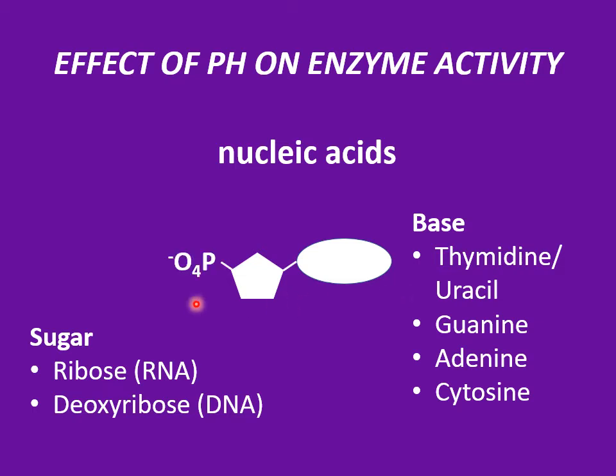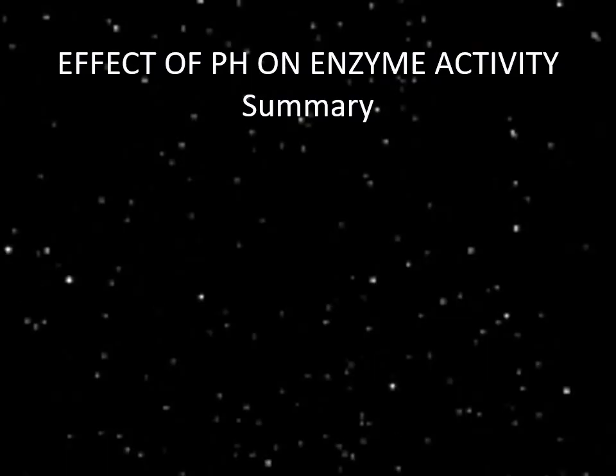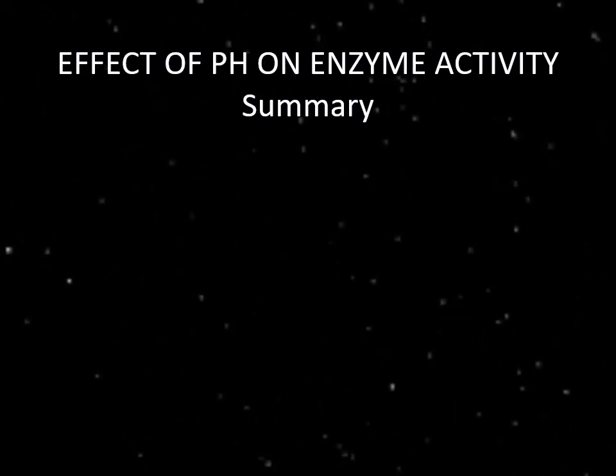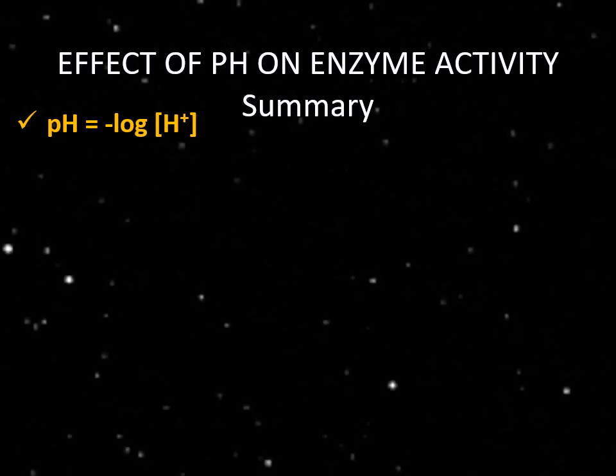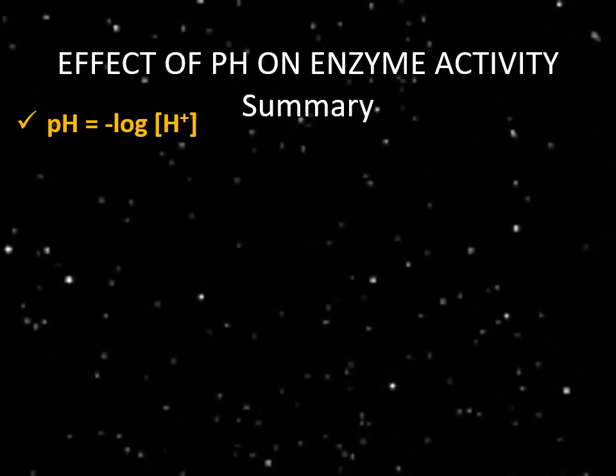And finally, there is an acidic group of phosphate that can be either ionized or protonated. Normally, this group is ionized, giving the nucleic acid a negative charge. That's why most of the proteins that are joined to the nucleic acids, like histones in the nucleus of the cell, are basic proteins.